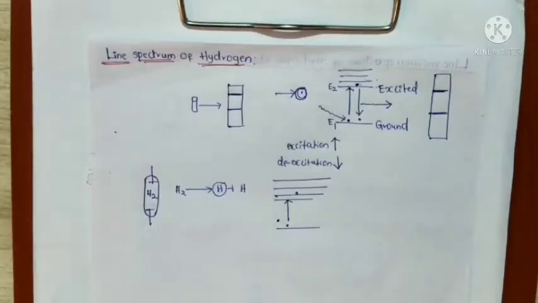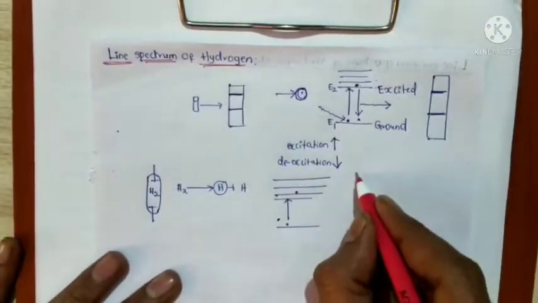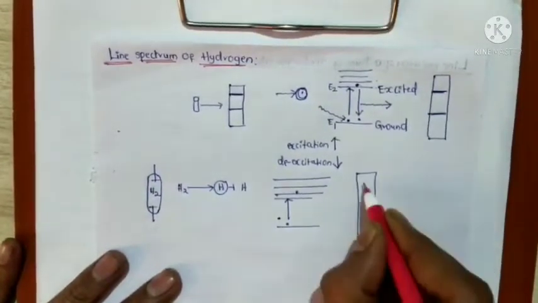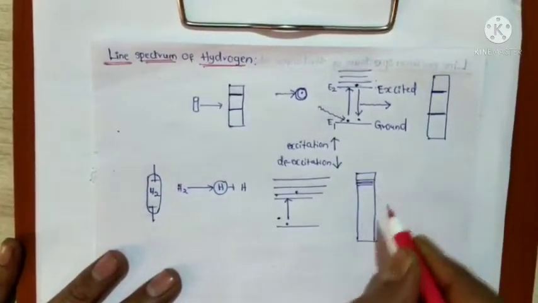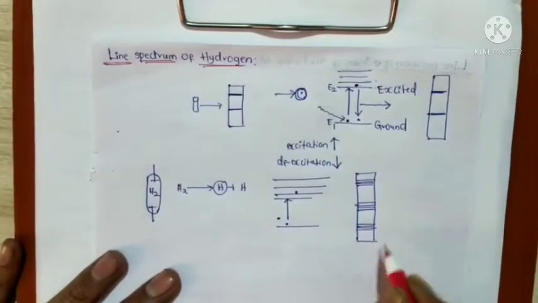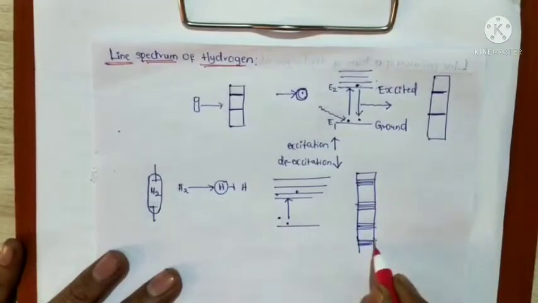Okay, if we observe the electronic spectrum or line spectrum of hydrogen, what happens? How many series of lines are present in the hydrogen spectrum? 1, 2, 3, so mainly 5.